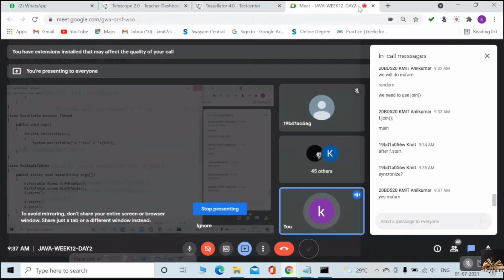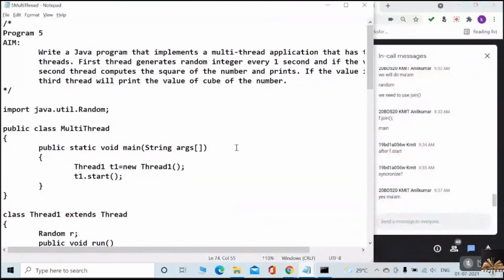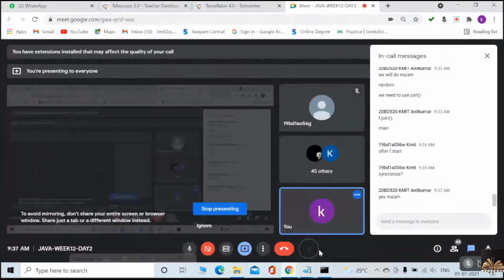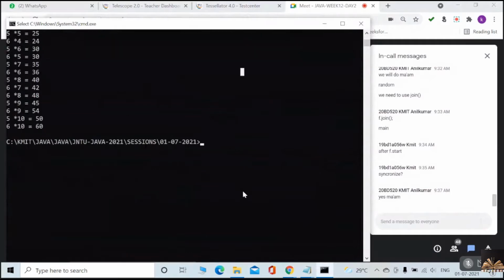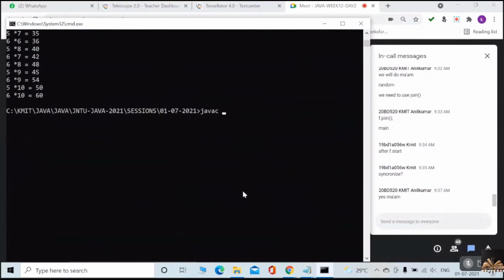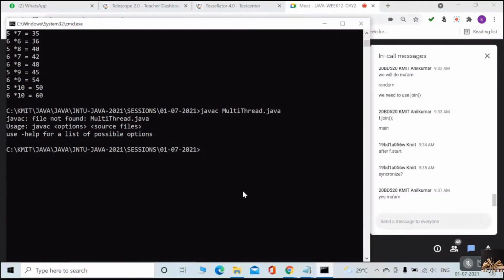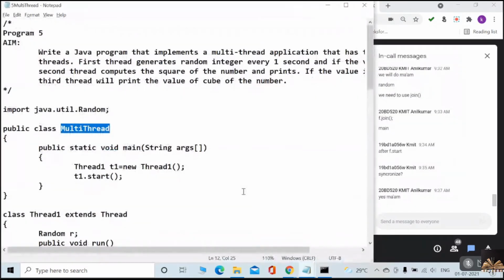And let me execute this one also. Look at this, if the class is public, the name of the class must be the same as the file name.